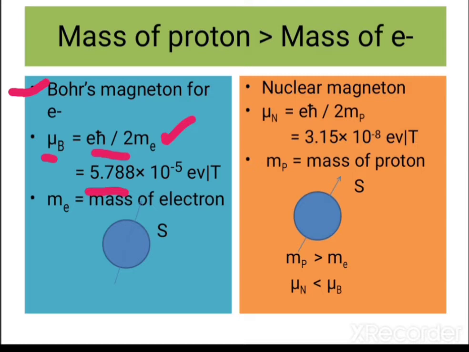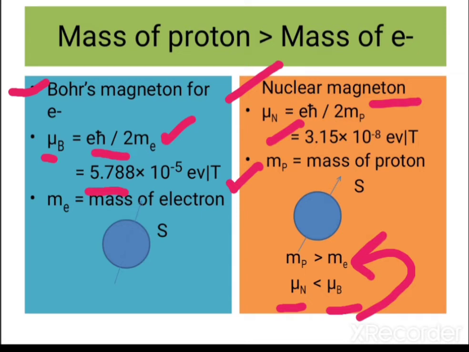On the other side, nuclear magneton is given by the formula mu_N equals e h cross upon 2m_p, where m_p is the mass of proton itself, and the value of nuclear magneton is 3.15 into 10 raised to power minus 8 electron volt per Tesla. So you can compare both of these values and you will find that the nuclear magneton has lower value than the Bohr magneton. So the mass of proton will be greater than the mass of electron.